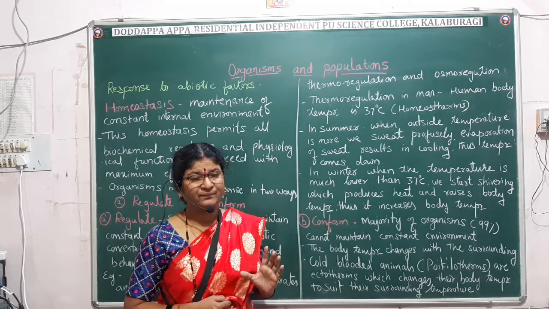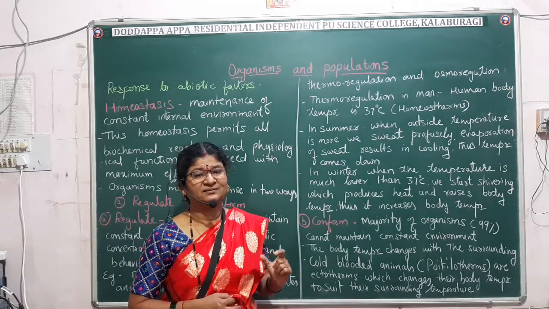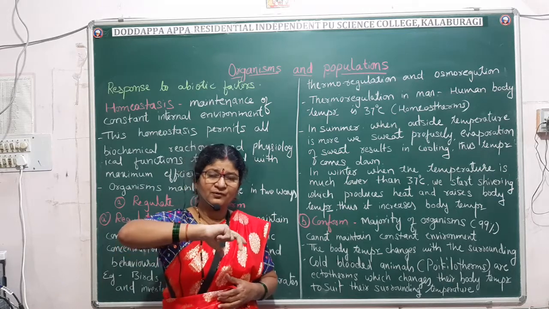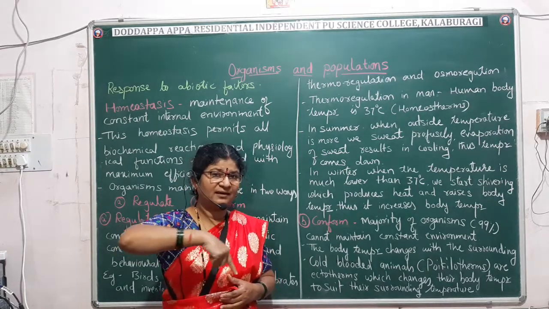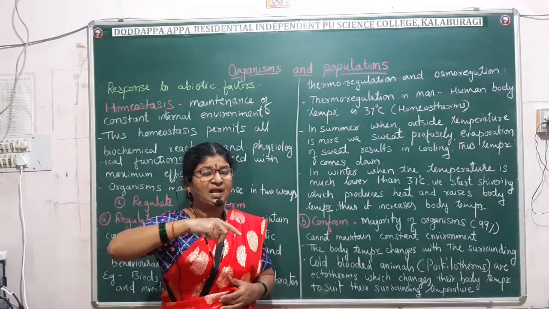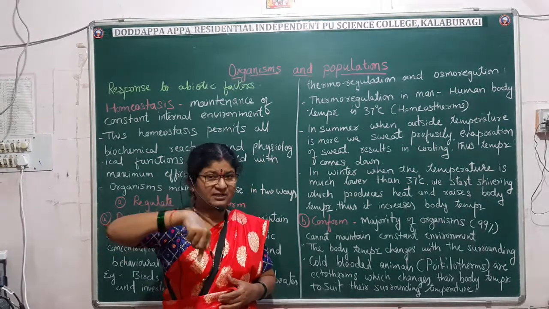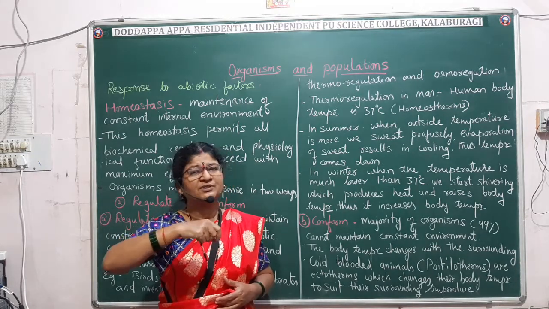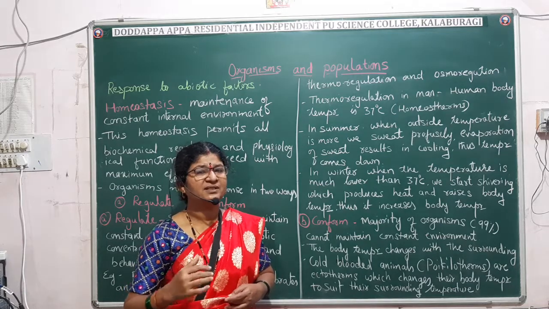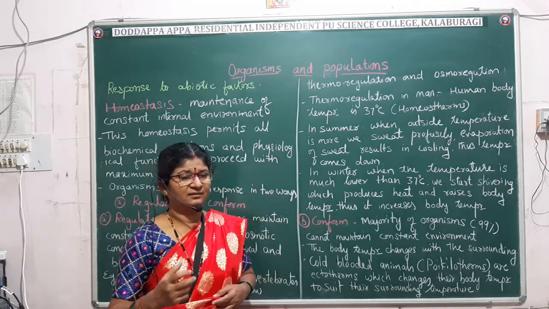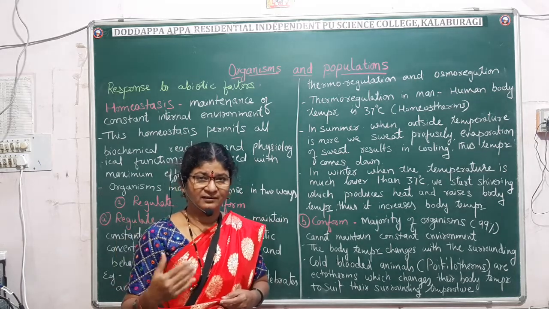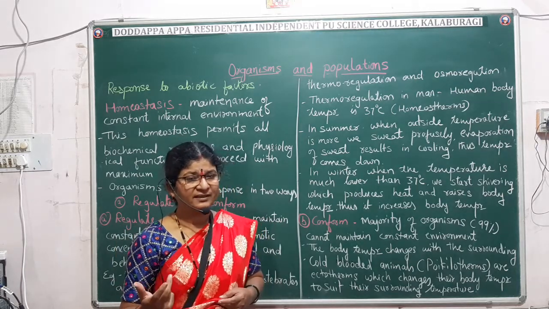The changes in the season are due to the revolution of the earth, that is, the earth moves on its axis and along with that it revolves around the sun. This revolution is responsible for the change in the season. So in different seasons we experience different temperatures, and we get winter season, we get rainy season.